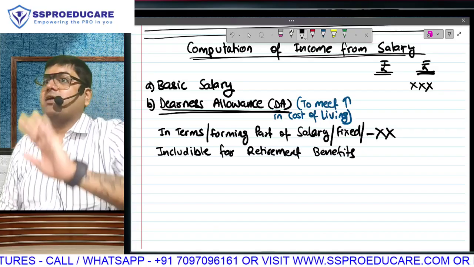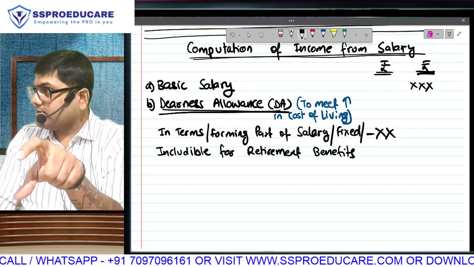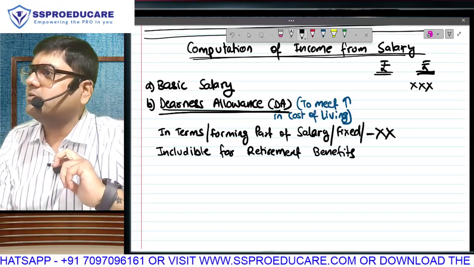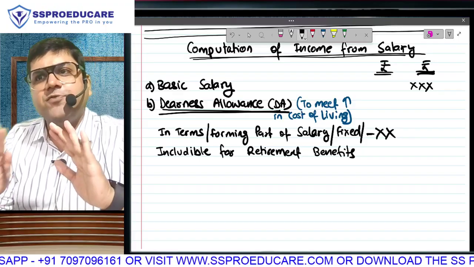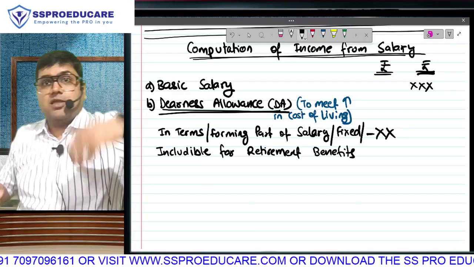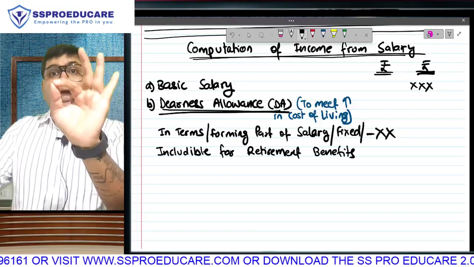DA forming part of salary. Think about it. If it is fixed 20,000 basic and fixed 5,000 DA, is it not as good as fixed 25,000 basic from day one? Because irrespective of inflation, fixed amount. The third name is also clear. Fourth name. What does this mean? DA includable for retirement benefit. See, as long as